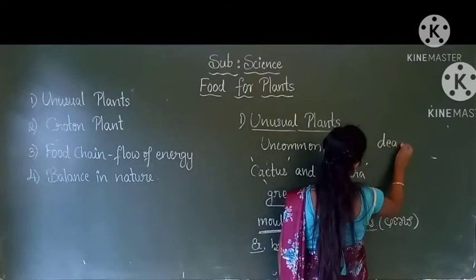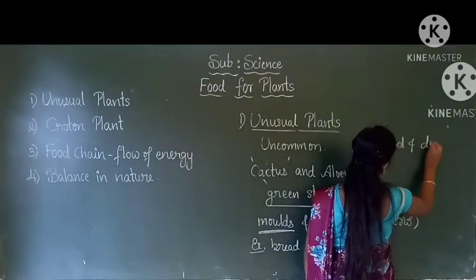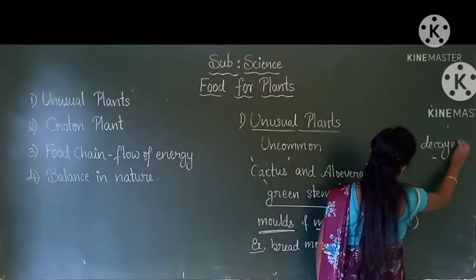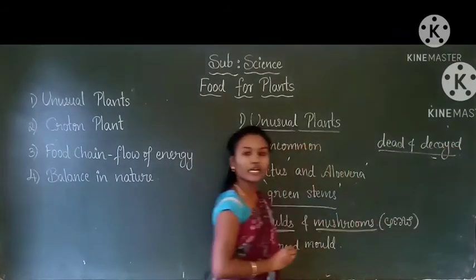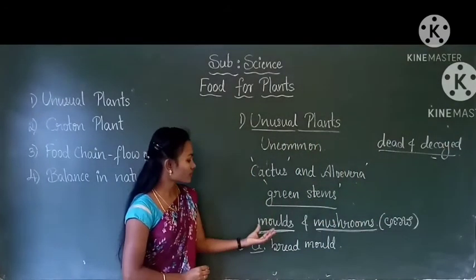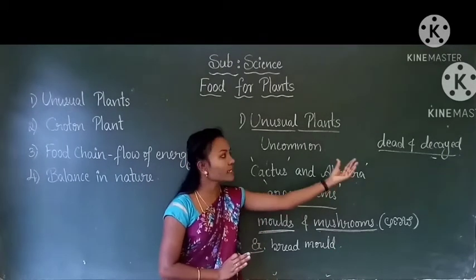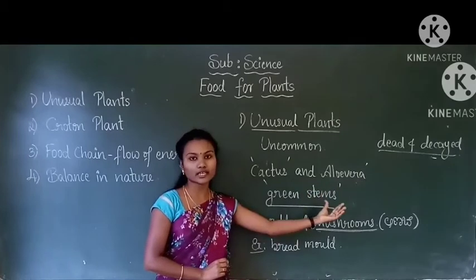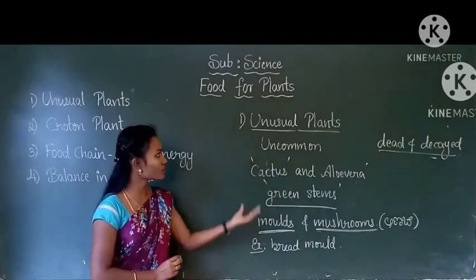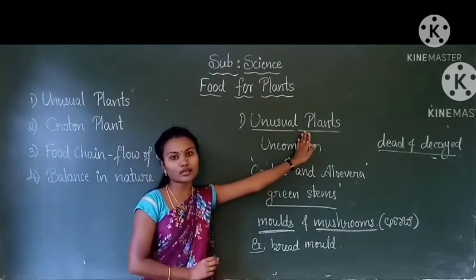So it is all about the topic unusual plants.